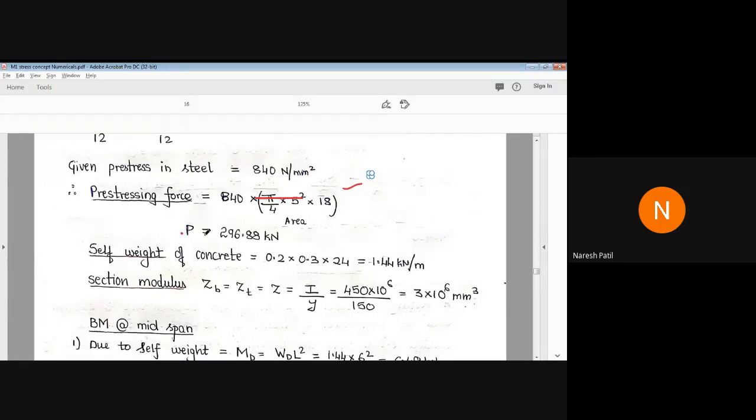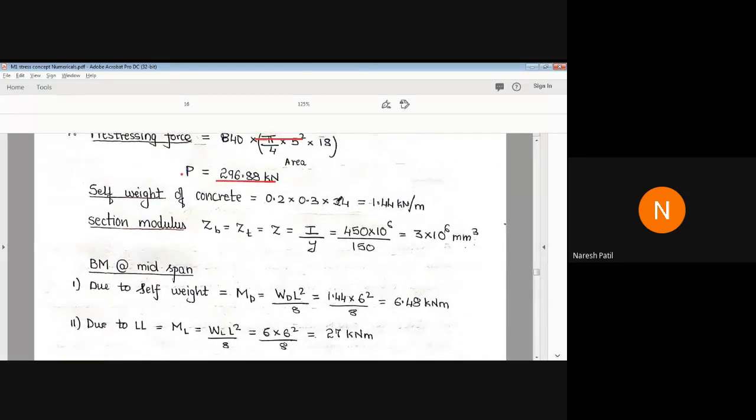So we get the pre-stressing force as 296.88 kilonewton. Now the self-weight of the concrete is again area into density. Then we have ZT, ZB, I by y.